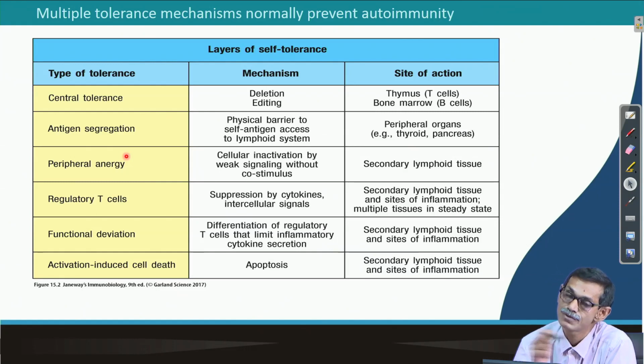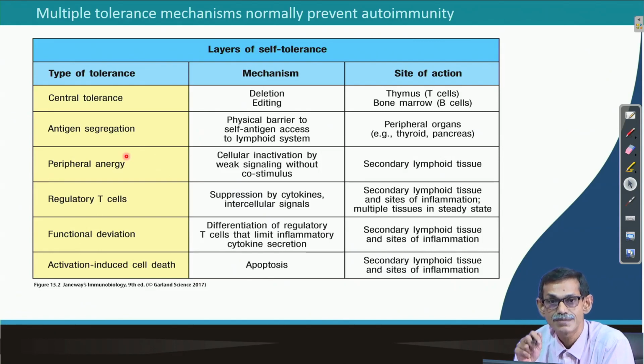I am repeating it because we discussed it long back, and you might have forgotten, or even if you remember, I am just reminding you again. If only signal 1 is there and signals 2 and 3 are not there, that means no co-stimulatory signal, and that T cell will not be activated. Okay. So, in that case what happens? It becomes anergic. Anergic means they will be non-responsive forever.